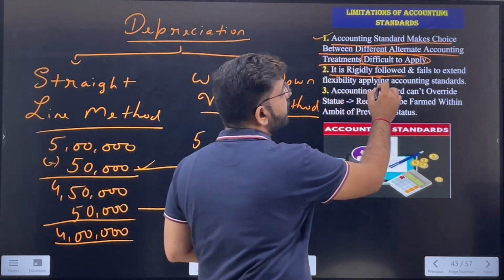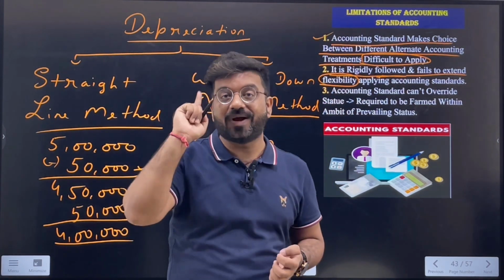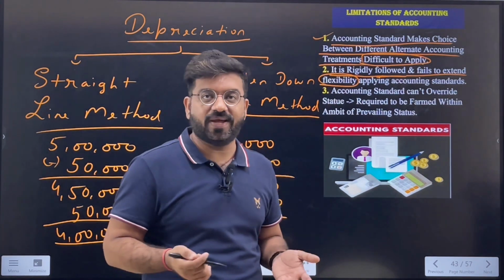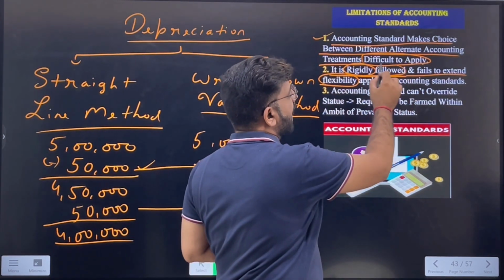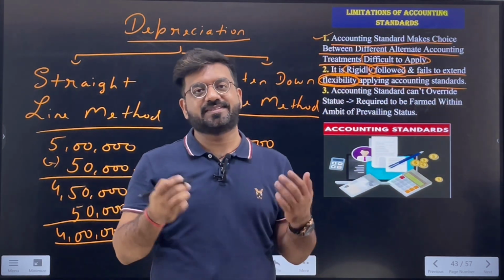So it is very much difficult. It is very much rigid that once chosen, you just can't move away. It will be applied same throughout the years. Okay. So that had been written: it is rigidly followed and fails to extend flexibility. The flexibility is at once, that is at the starting of the use of that accounting standards, but after you have chosen, you just don't have the flexibility to change the methods or the treatments. So that's why it is said that it is rigidly followed and fails to extend the flexibility applying accounting standards. I hope this is also very much clear to you.